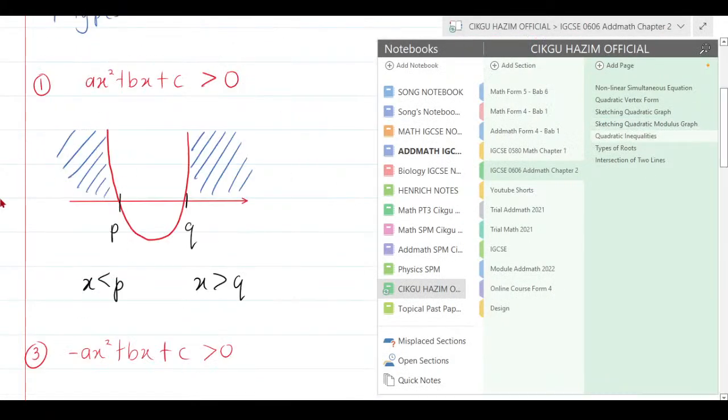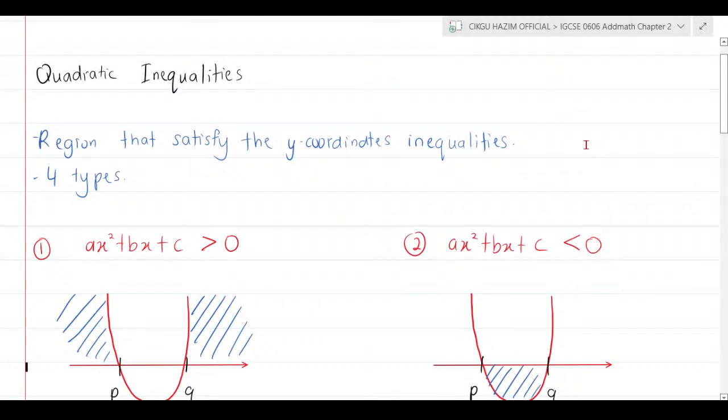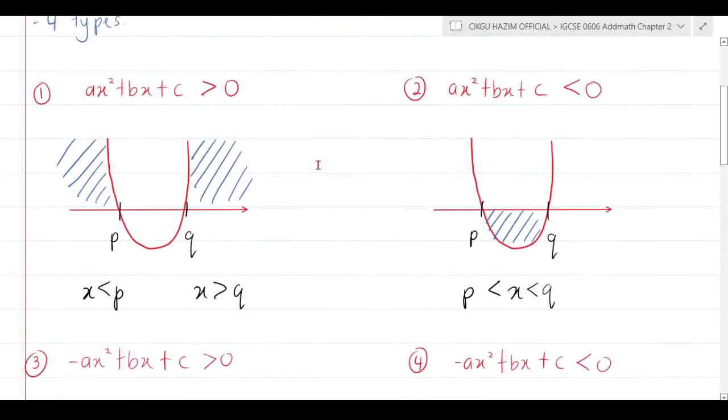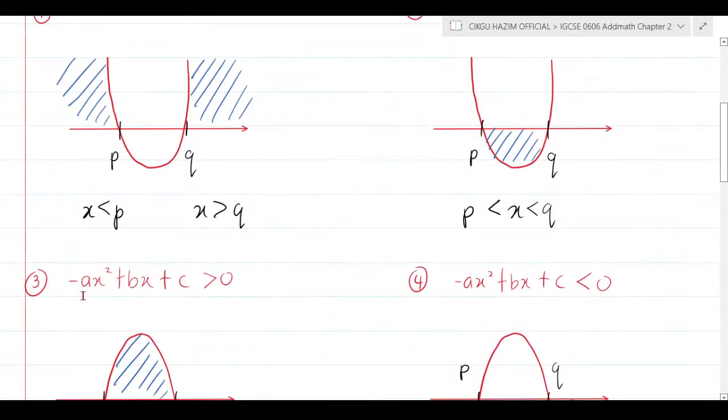Now I'm talking about the next thing, which is quadratic inequalities. The question must have this kind of thing, quadratic inequalities. What does it mean by inequalities? It's the region that satisfies the condition of that inequality. We have 4 types: ax squared plus bx plus c more than 0, ax squared plus bx plus c less than 0, negative ax squared plus bx plus c more than 0, or negative ax squared plus bx plus c less than 0.